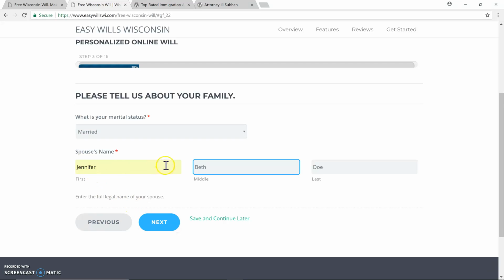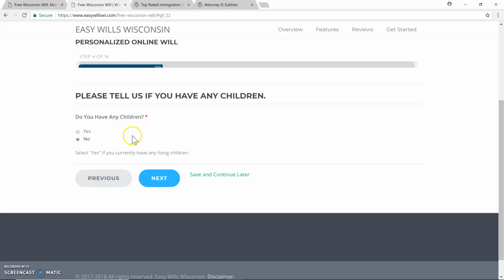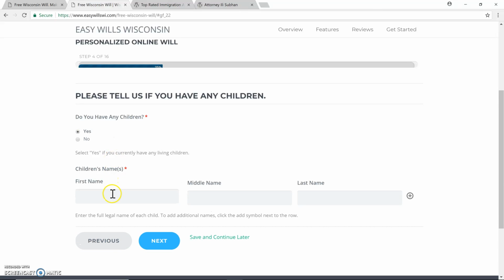And here you enter the name of your spouse and just click next. Next, you're going to be asked, do you have any children? If you do, let's click yes. You can add additional children by clicking this addition button here, but I'm just going to leave it for one for now.